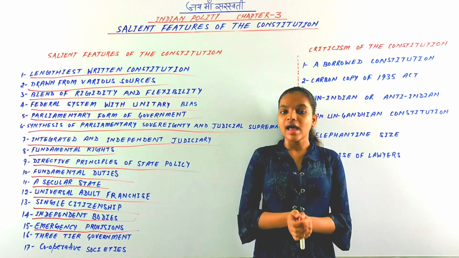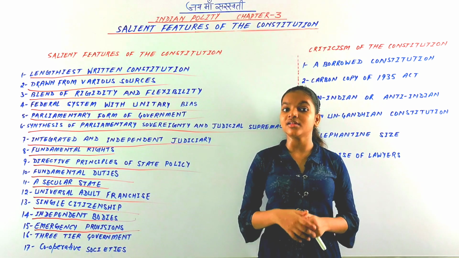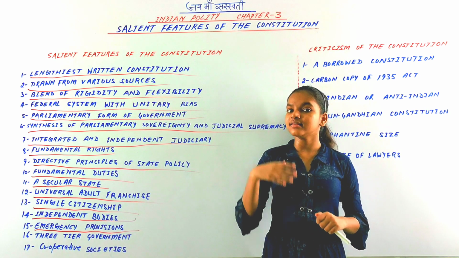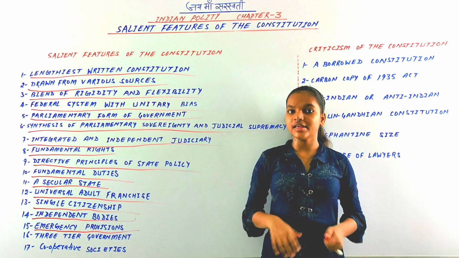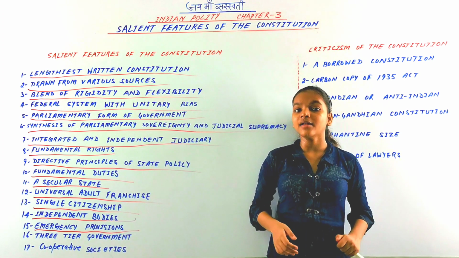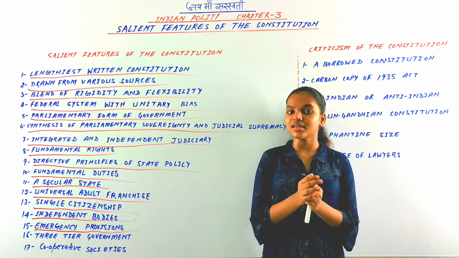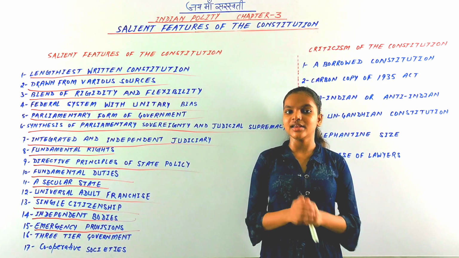The rationale behind the emergency provisions is to safeguard the unity, integrity and security of India. That is why emergency provisions are made. There are basically three types of provisions for emergency in India.